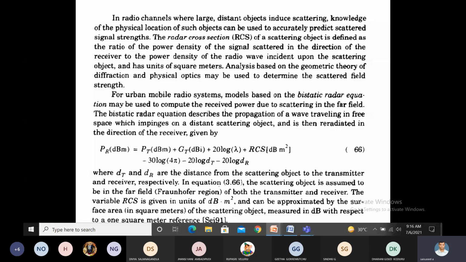But in urban mobile radio systems, we are using the bistatic radar equation.